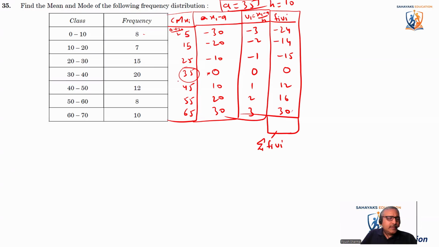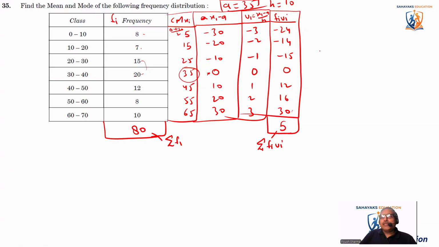So 30 plus 16 plus 12 minus 15 minus 14 minus 24 comes out to be 5. And we want to compute sigma fi, the sum of the frequencies. 8 plus 7 is 15, 15 plus 15 is 30, 30 plus 20 is 50, 50 plus 12 is 62, 62 plus 8 is 70, and the total comes out to be 80.